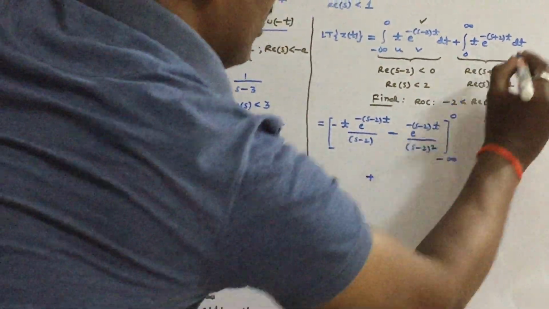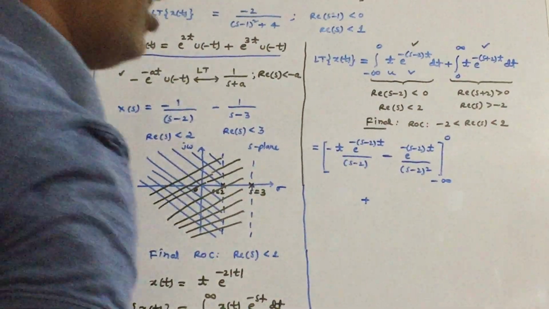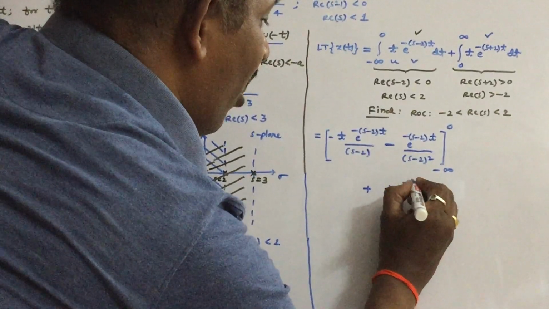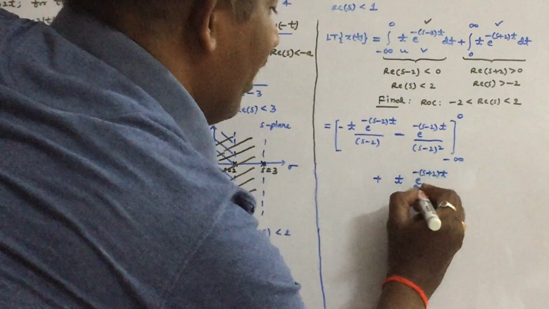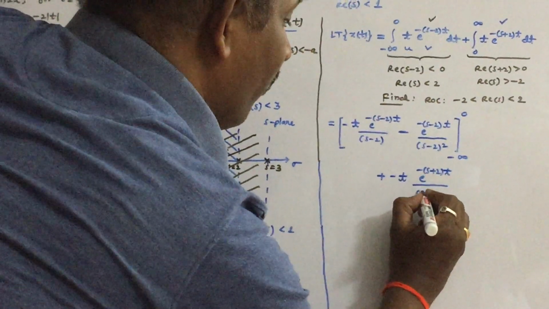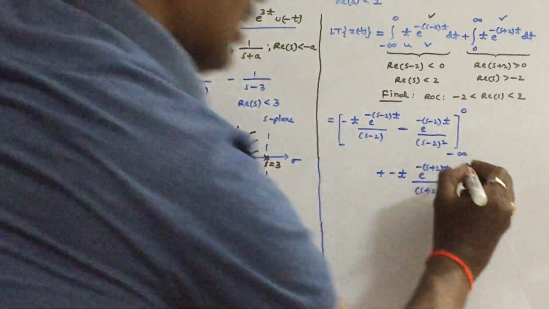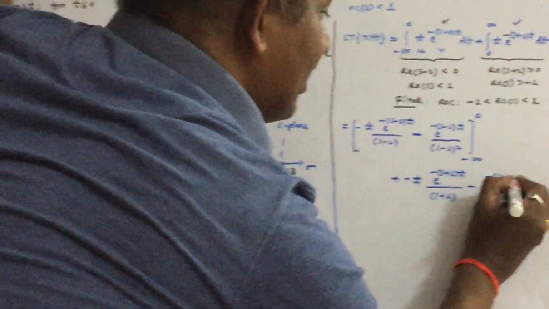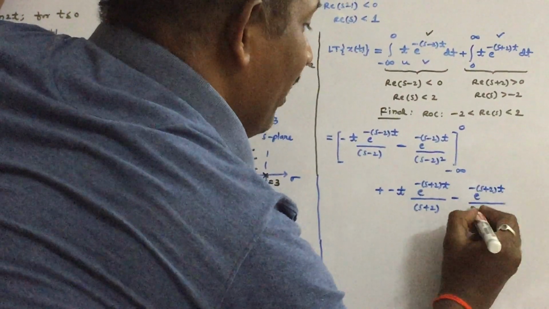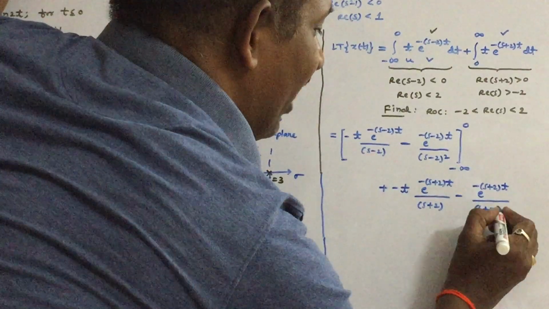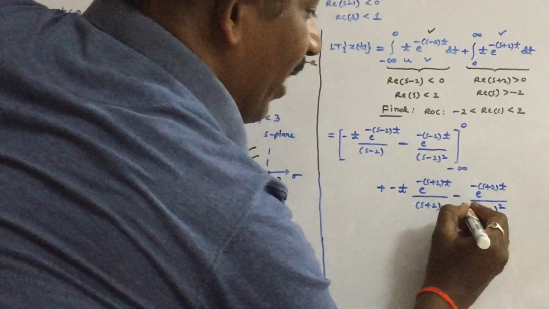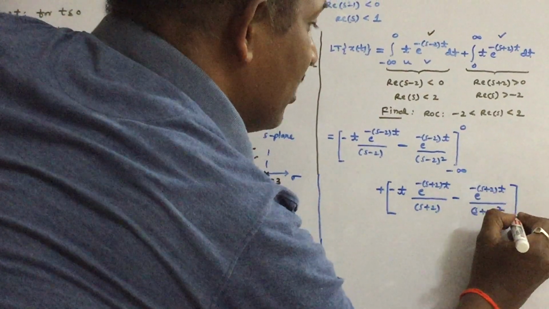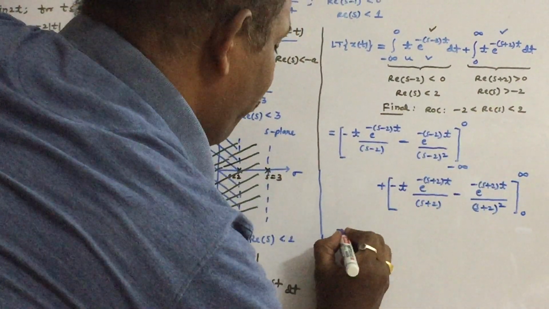Similarly, for this term, again apply the UV rule. The first function into integration of e power of minus (s plus 2) t is e power minus (s plus 2) t by minus of (s plus 2). The second term is minus differentiation of t, which is 1, into integration of e power minus (s plus 2) t by minus of (s plus 2). If I again integrate, the minus sign in the denominator cancels out. Substitute the limits 0 to infinity.